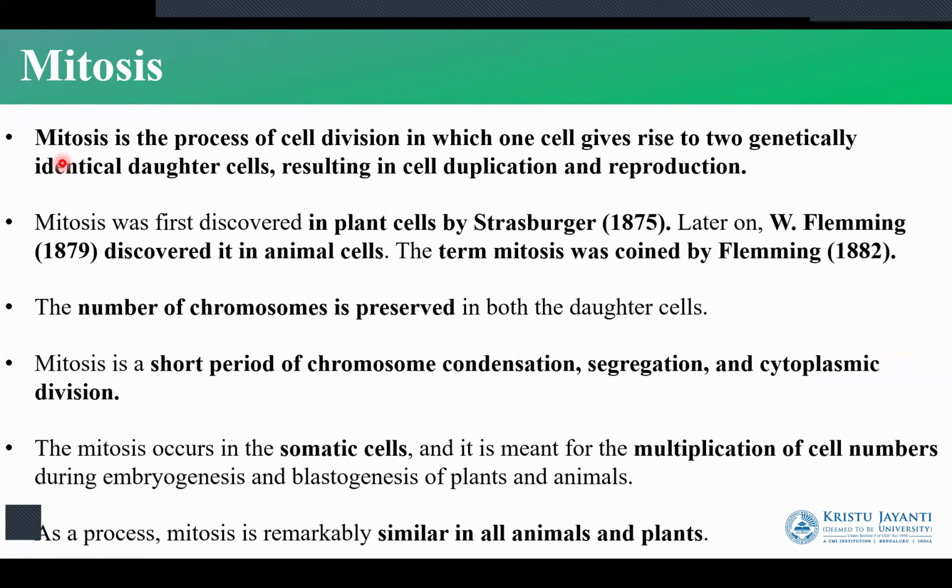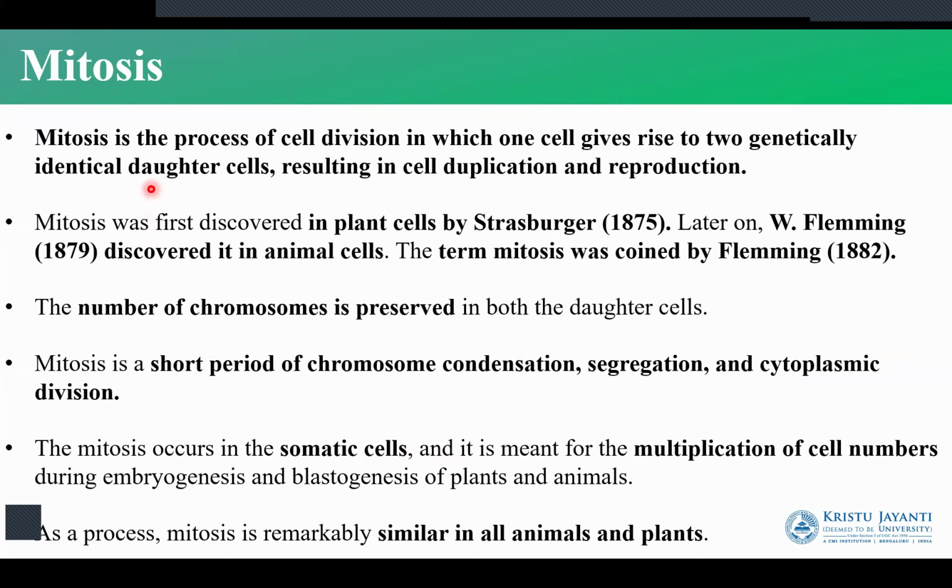We have two types of cell division that happen in the body. One is mitosis, the other is meiosis. Mitosis is the result of the division that happens in the somatic cells. So here the number of chromosomes remains the same in the parental as well as the daughter cells.